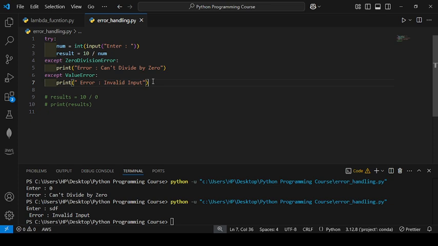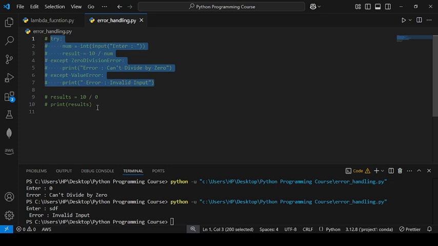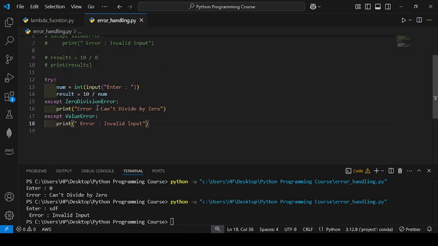And I can also write these errors in a single except. I will show you here. I copy this and comment it out. Okay, I will use the ValueError.